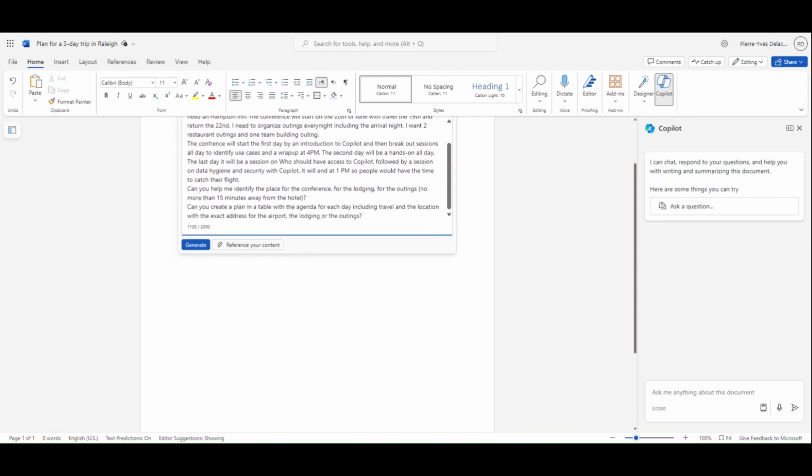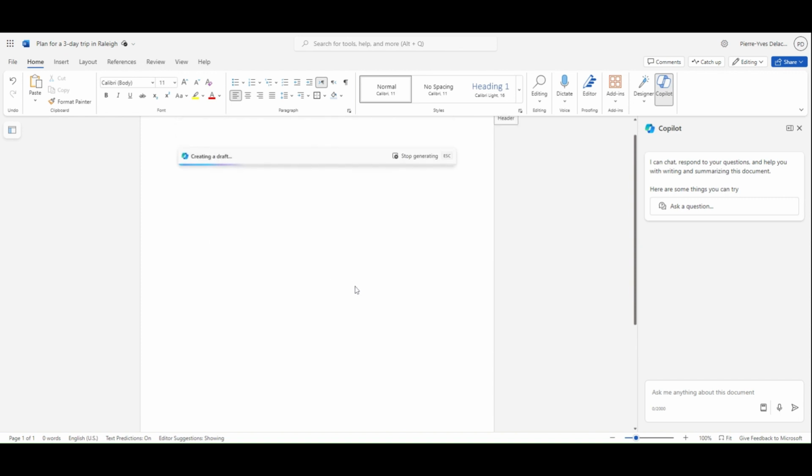Can you help me identify the place for the conference, for the lodging, for the outings? I give a constraint: no more than 15 minutes away from the hotel. Can you create a plan in a table? This is the kind of output I'm expecting, with an agenda for each day, including travel and the location with the exact address of the airport, the lodging, and the outings. Lot of asks. So let's see if Copilot can help me find something.